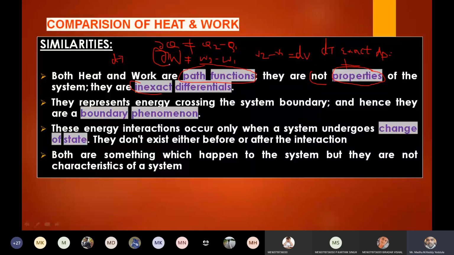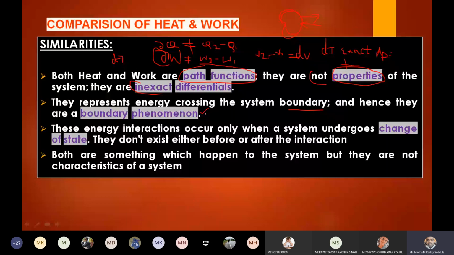The second similarity is that they represent energy crossing the system boundary, and hence they are called boundary phenomena. Both heat and work can cross the boundary. They may be added or removed, so they take place through the boundary. That's why we call them boundary phenomena.